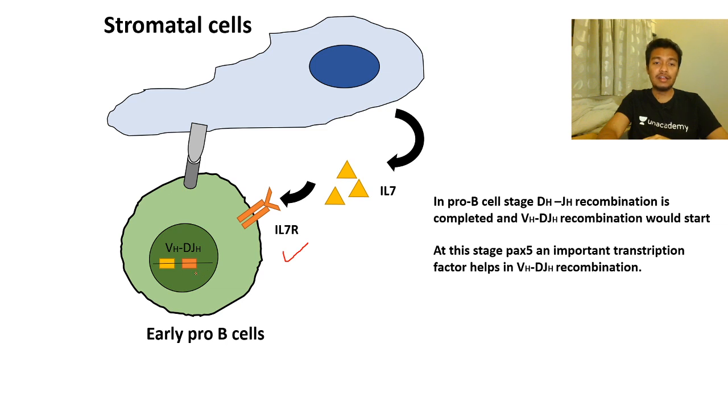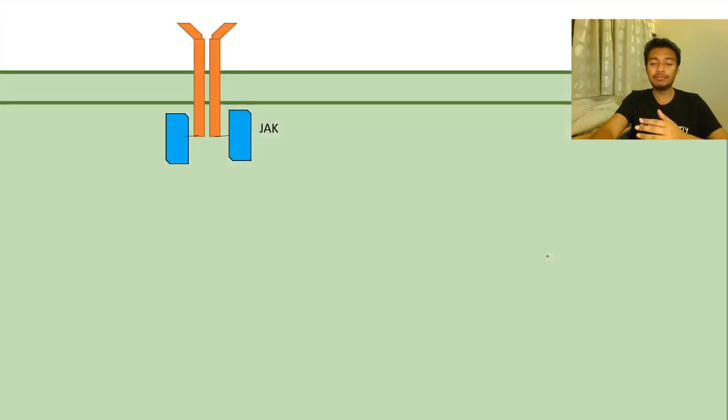Now it has the ability to go through VDJ recombination, because, as we will know, VDJ recombination takes place in a sequential fashion, first DJ and then VDJ. I hope you guys can follow, who are online. Anyway, at this particular stage, several transcription factors such as PAX5, whose name you don't need to remember, you just need to know that some transcription factor at this point helps to do the VDJ recombination. Since we are talking about it, we learn this process in a bit more detail.